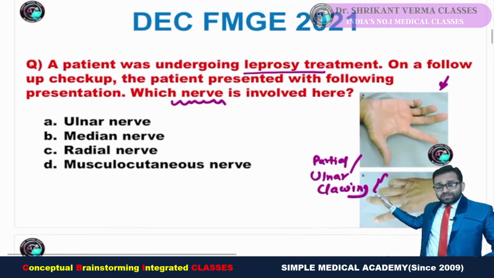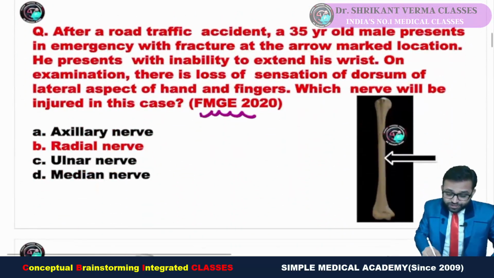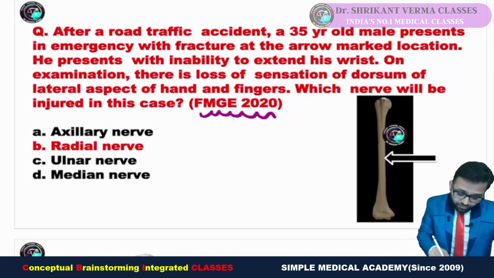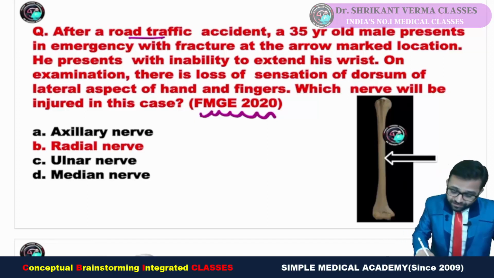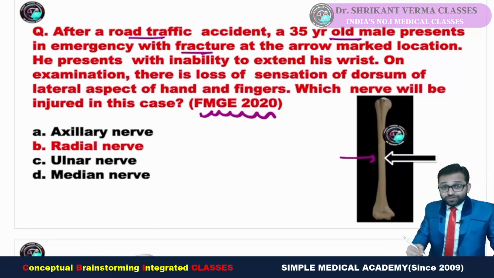Let's guess the question pattern. Is this pattern unexpected or expected if you are focusing on the FMG 2020 question? Again, one question based on the nerves has been asked. The question was: a road traffic accident, a 35-year-old male came to the emergency with a fracture at the arrow mark. So there was a fracture at the shaft of the humerus.